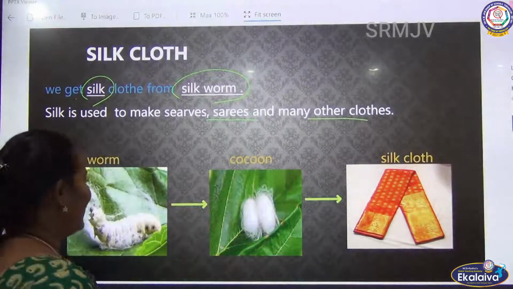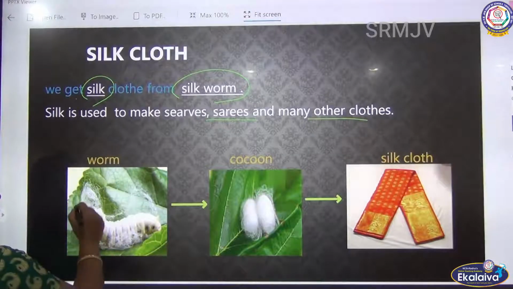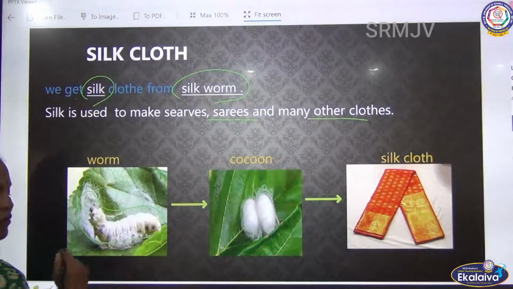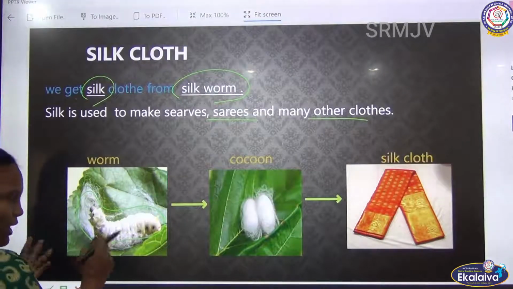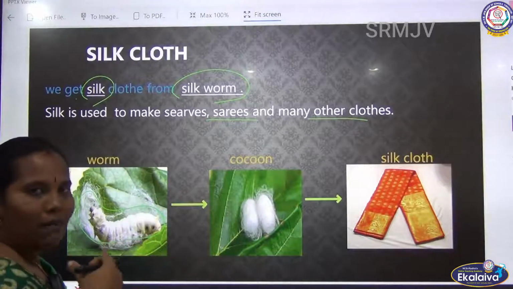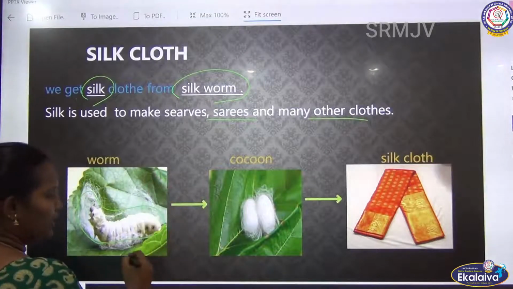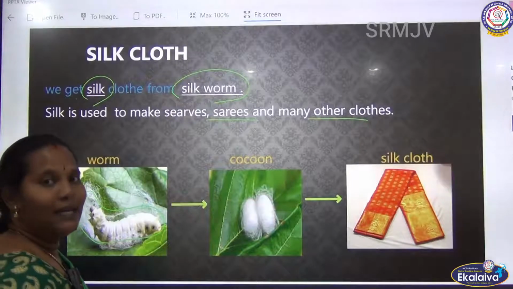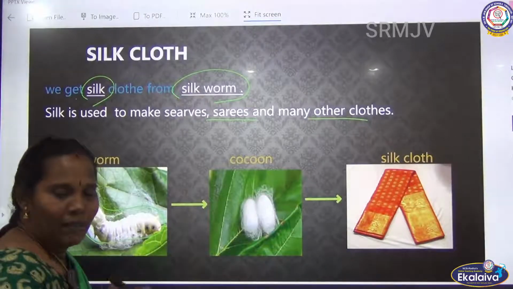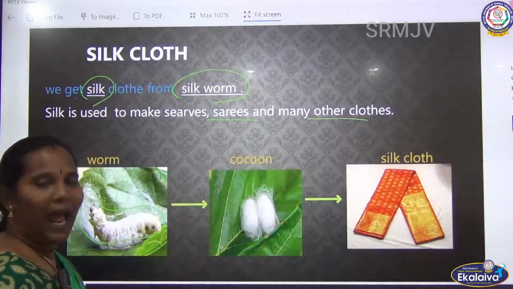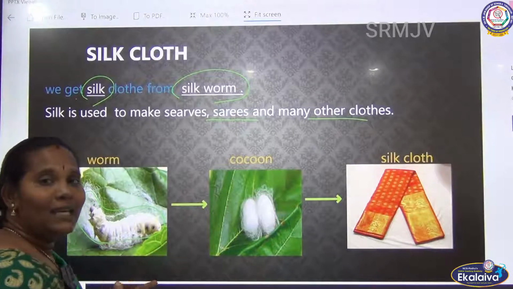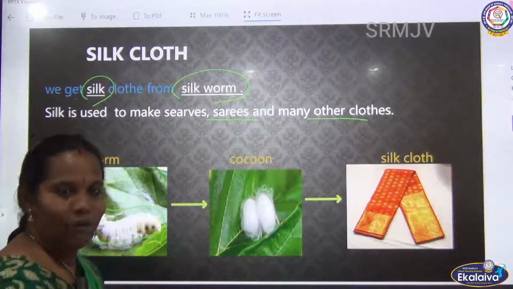How do they prepare it? See children, it is the silkworm. You can see the worm, no? Actually it is one of the worms. This worm feeds on mulberry leaves. It has one kind of leaves, no? It is called the mulberry leaves. Okay. They feed on these mulberry leaves as food. After that they make an overcoat on their body.